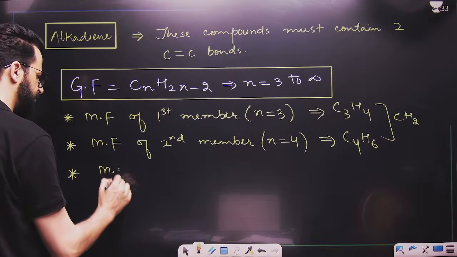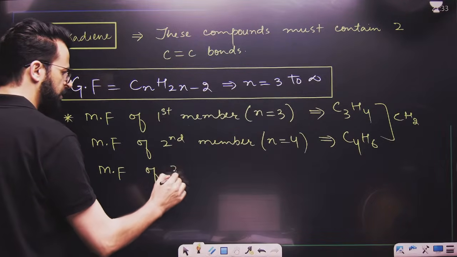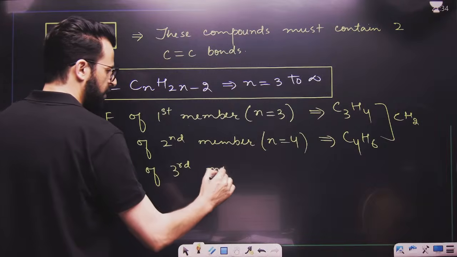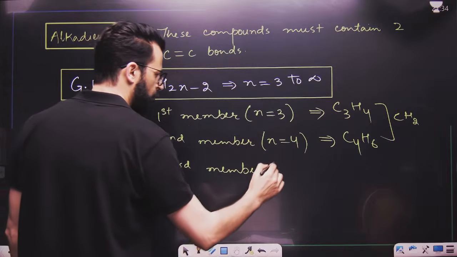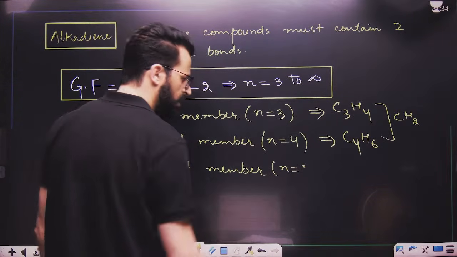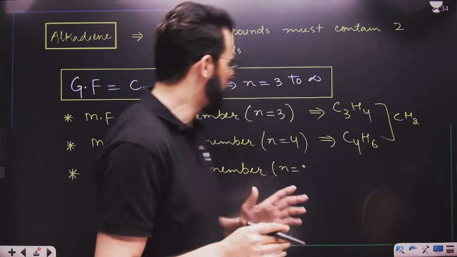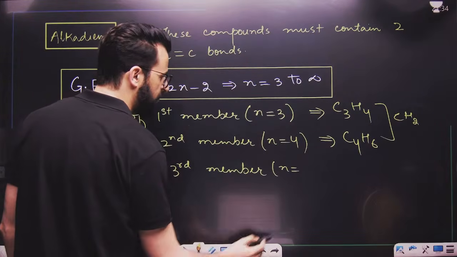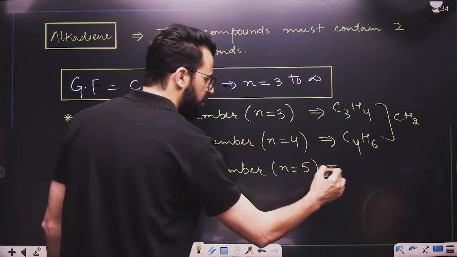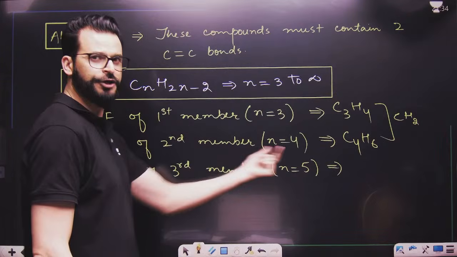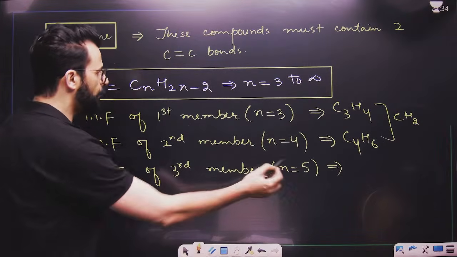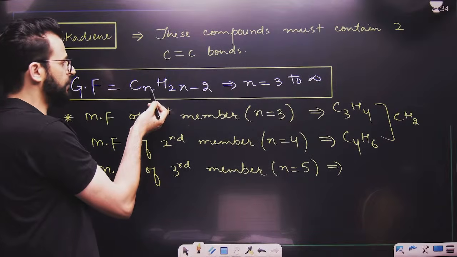Molecular formula of the third member. Third member does not mean n is equal to 3 here. Third member means n is equal to 5 here. So, this is 3. Add 2. You will get the value of n. Now, put this value in the formula. Tell me, what will be the formula?